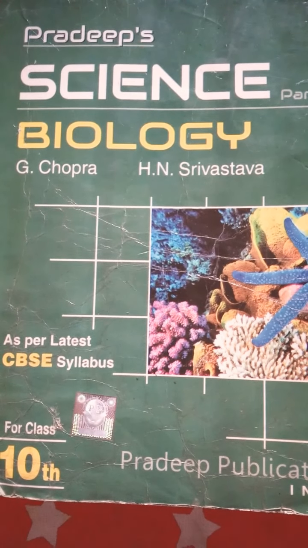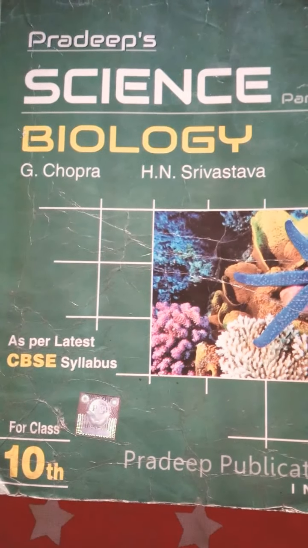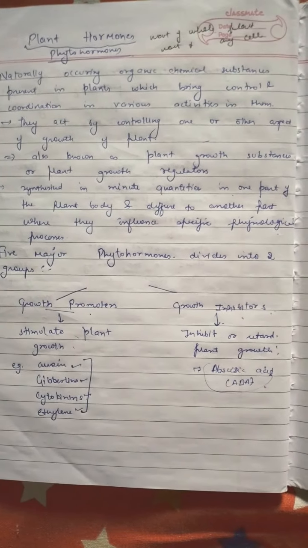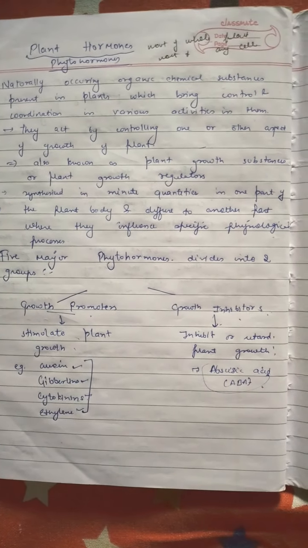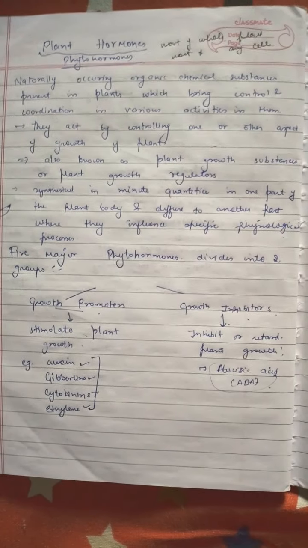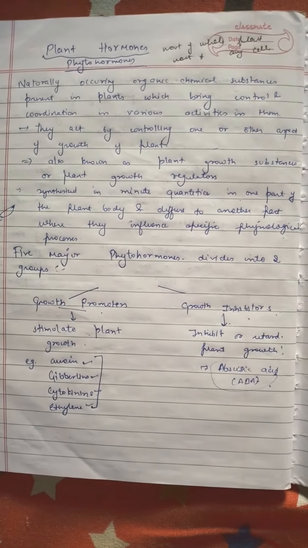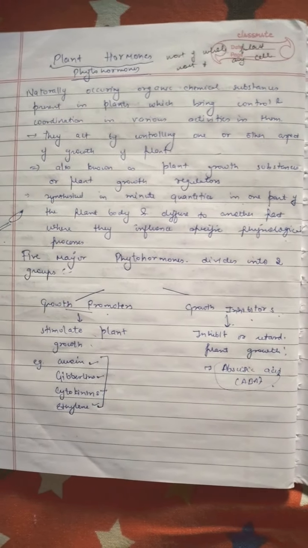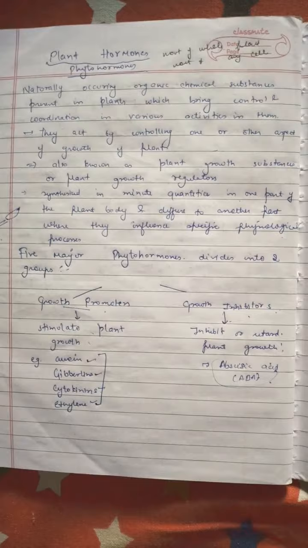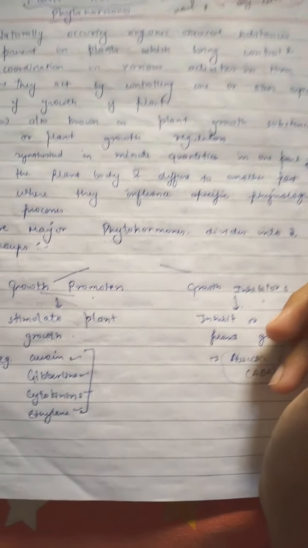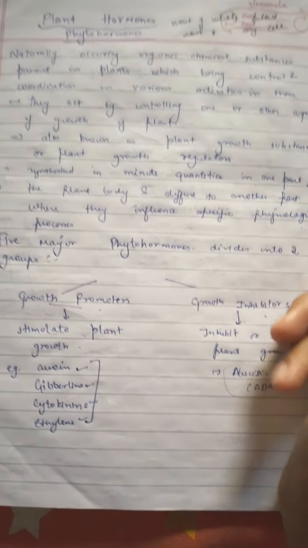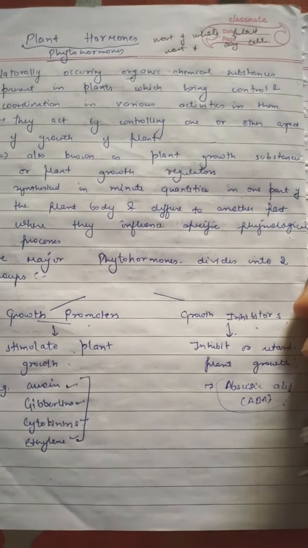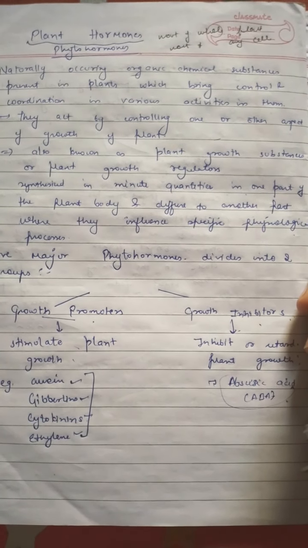Today I am here with a new topic, that is plant hormones or phytohormones. Plant hormones or phytohormones play an important role in the movement of the whole plant or movement of any cell. Phytohormones are the naturally occurring organic chemical substances which are present in plants, which bring control and coordination in various activities. These plant hormones, as are human body hormones, are naturally occurring organic substances present in plants, and they bring about control and coordination in various activities.